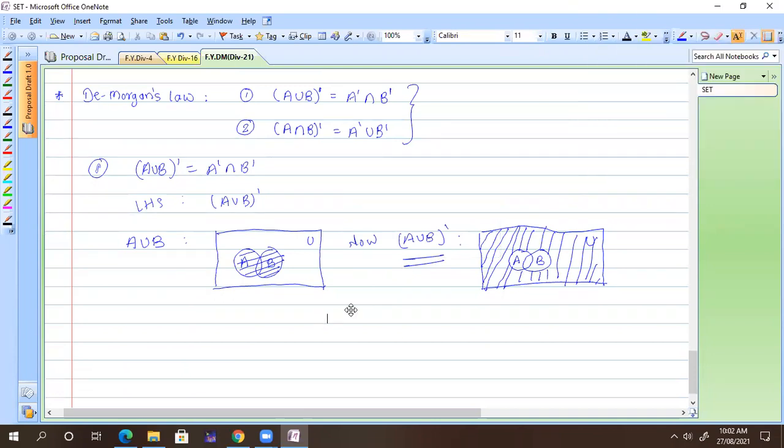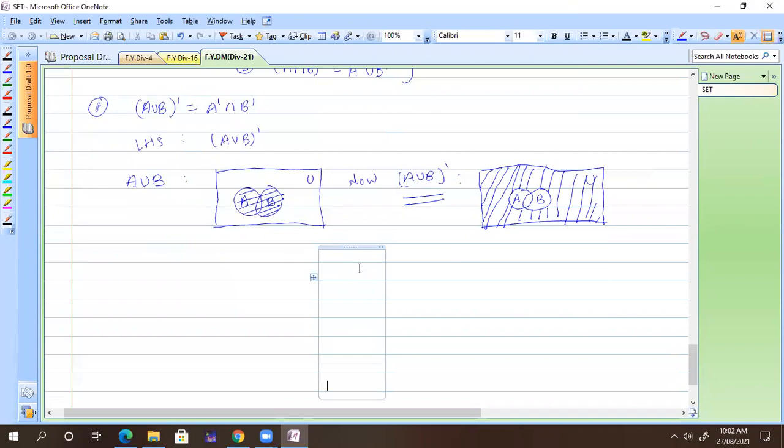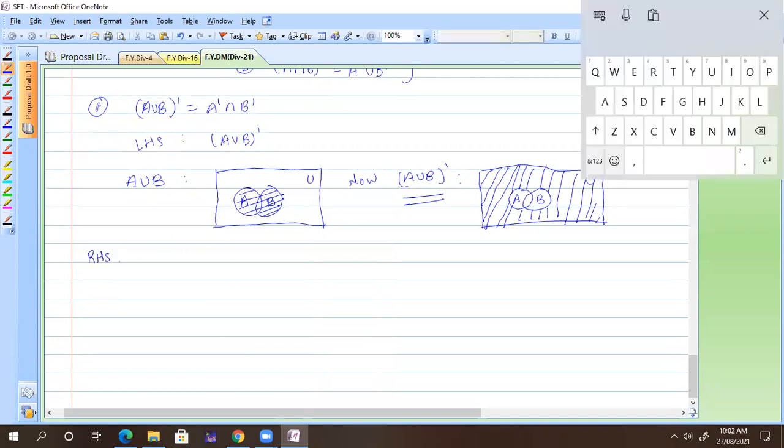Now we will see the RHS part. My RHS is nothing but A complement intersection B complement. With the same diagram, this is my U, this is my A, this is my B, because we are considering the same diagram.